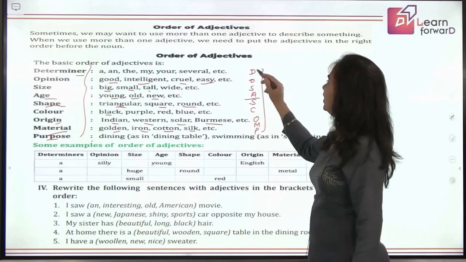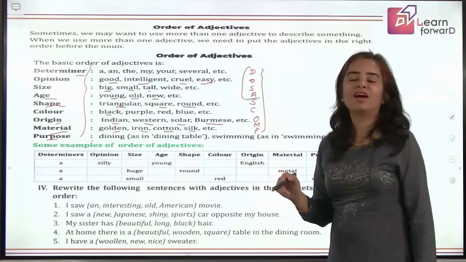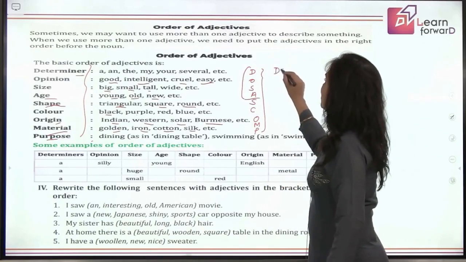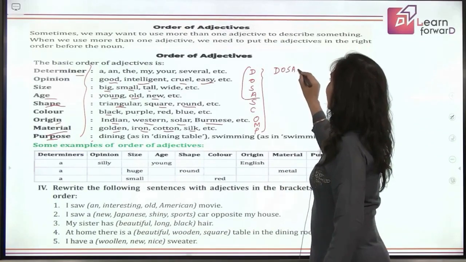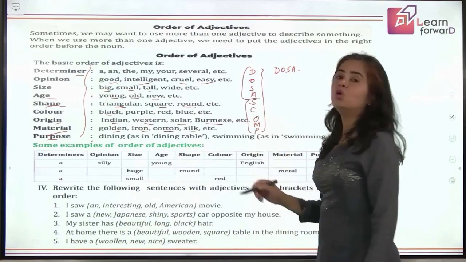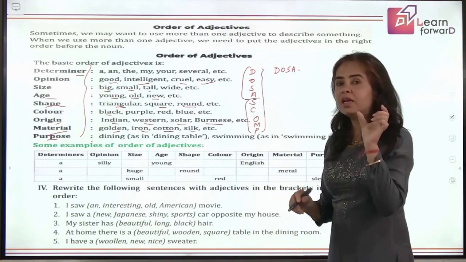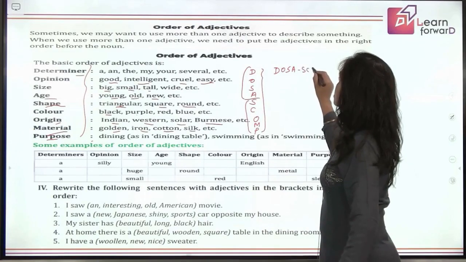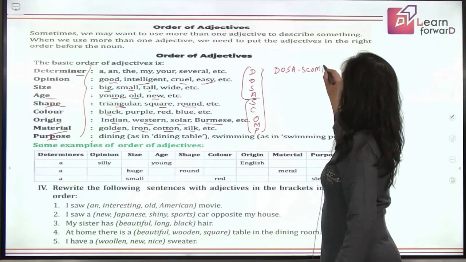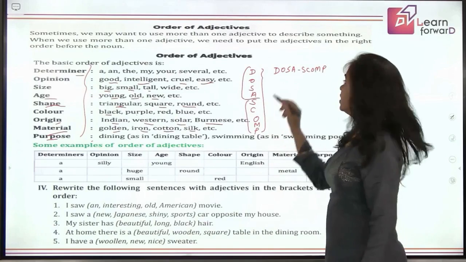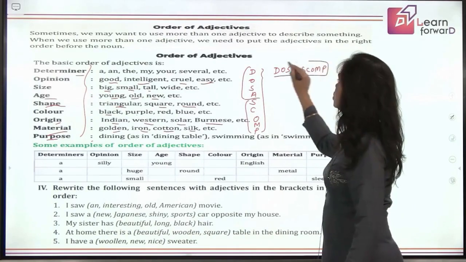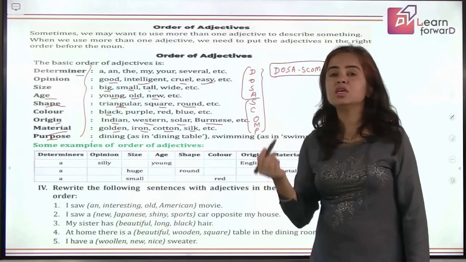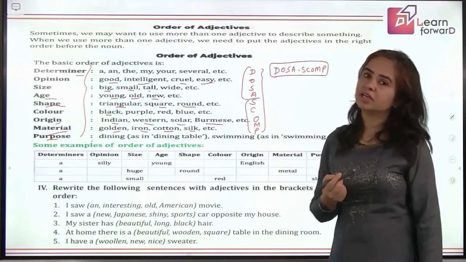Can you just read it out? It could be one of your favorite dishes, South Indian dish. Yes. So you have dosa. And going ahead, it has no meaning, but when you speak it out, it will be easier for you to remember and learn. So it is scomp. Dosa scomp. So just by learning this dosa scomp, you will be able to remember the sequence, the order in which adjectives are written.